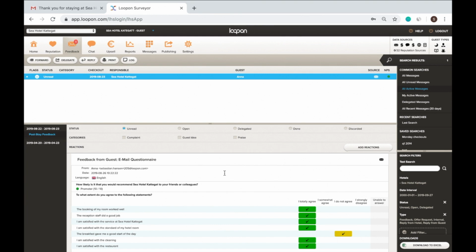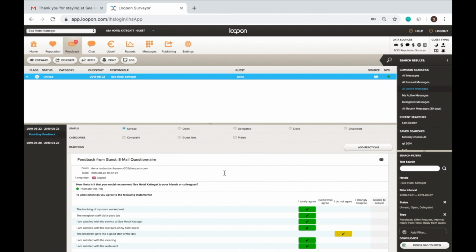Even if this may look like an inbox, it's primarily an issue management system. Issues can be in one of the following 5 statuses. Unread, either completely new feedback or a new response from the guest since status was last changed. Open, issue has been read but it's not done yet.